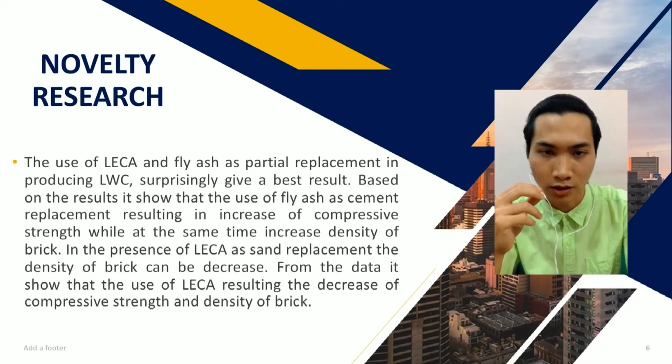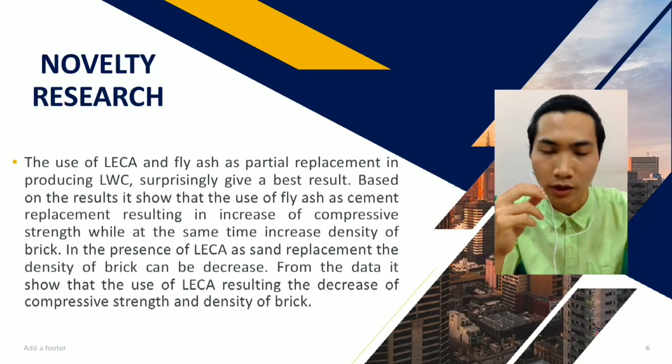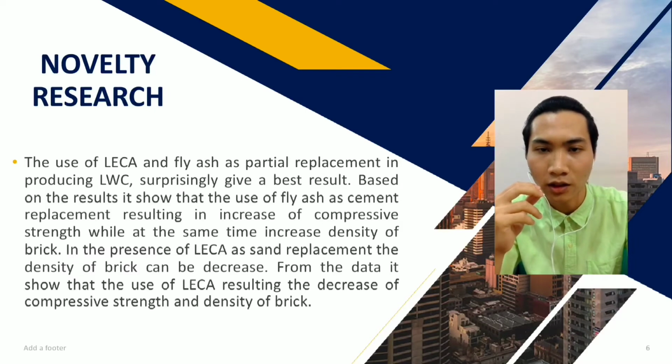Novelty of research. The use of Leca and fly ash as partial replacement in producing lightweight concrete or LWC surprisingly gives the best result. Based on the result, the use of fly ash as cement replacement results in an increase of compressive strength, while at the same time increasing the density of bricks.